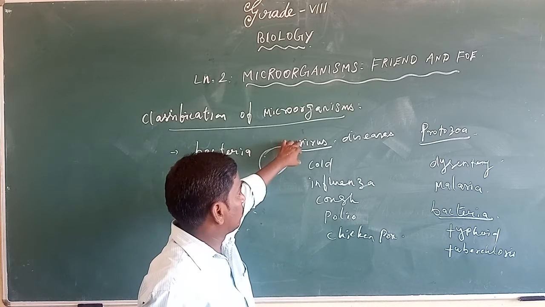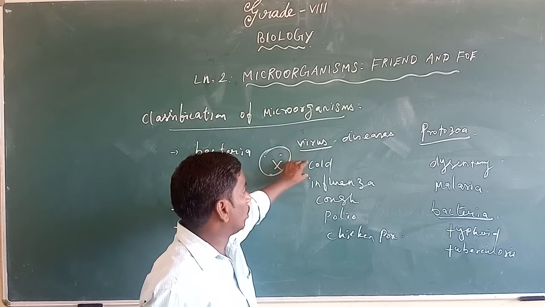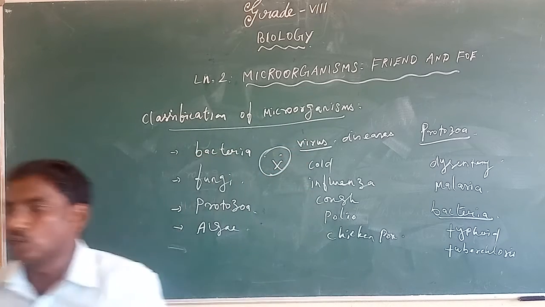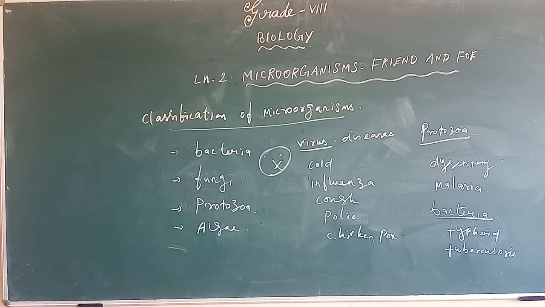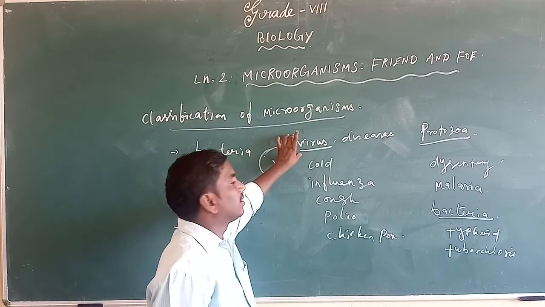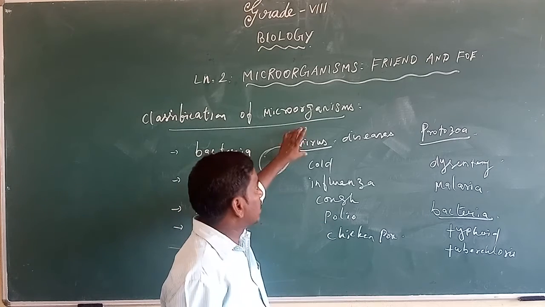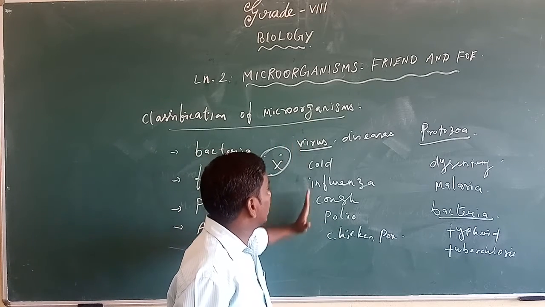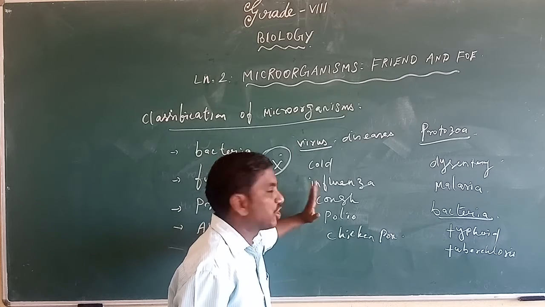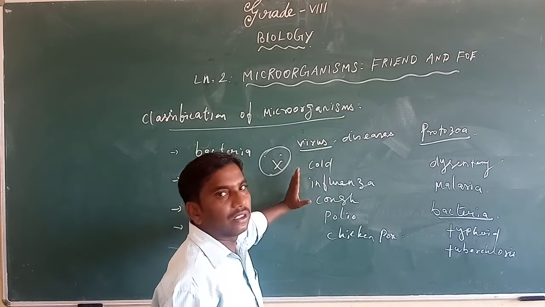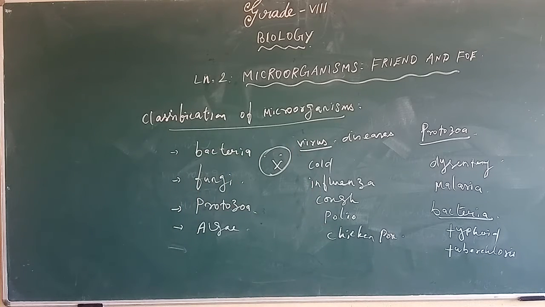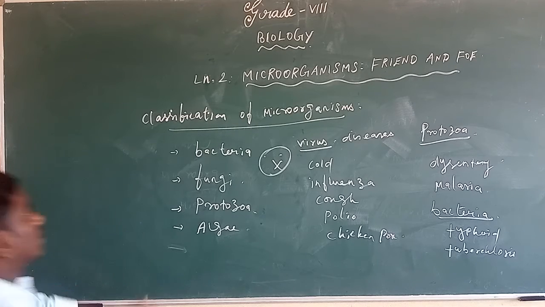So virus diseases, what are these? Cold, influenza, cough, polio and chickenpox. These are the diseases that can spread through the virus because the virus can reproduce inside the cell. So that's why it's a very dangerous disease. And these kinds of disease can easily spread from one person to another person.